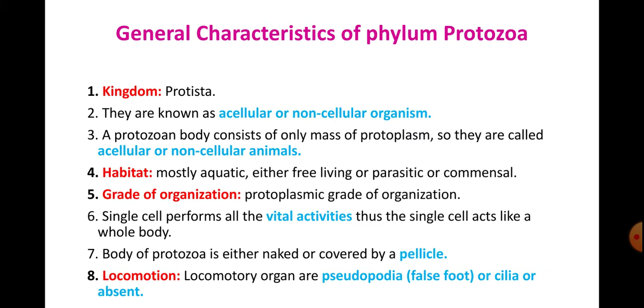Protoplasm is the cytoplasm containing the nucleus. Okay, that liquid substance present inside the cell is nothing but the protoplasm. So they are known as acellular or non-cellular animals. Why? Because there is no proper structure as such like a cell is having. So we call this acellular or non-cellular animals.